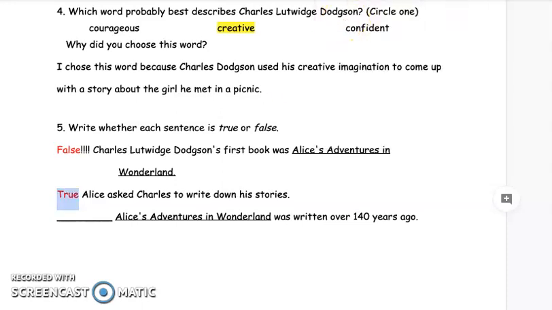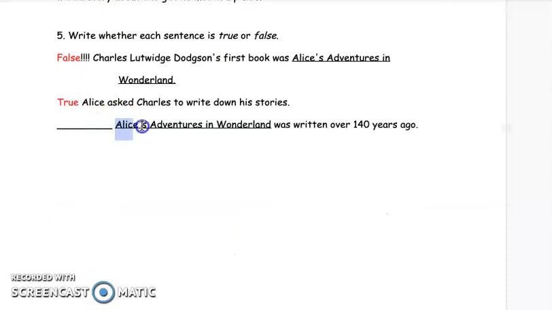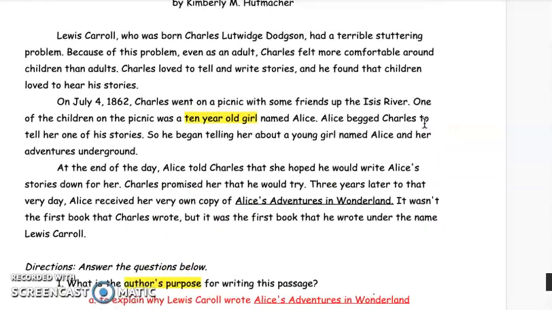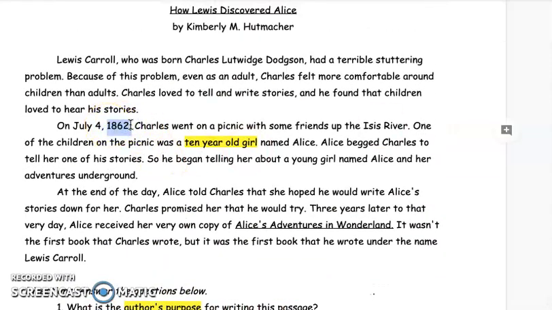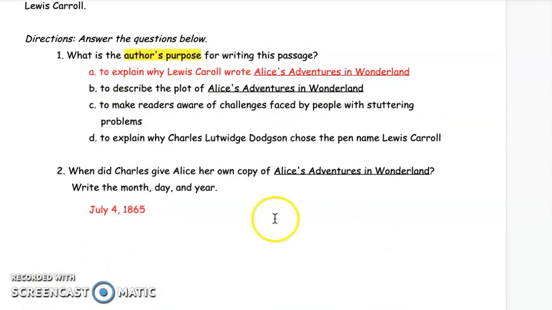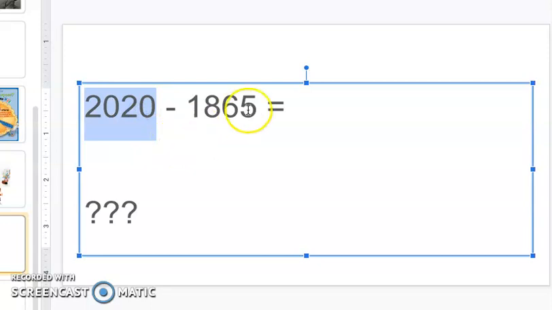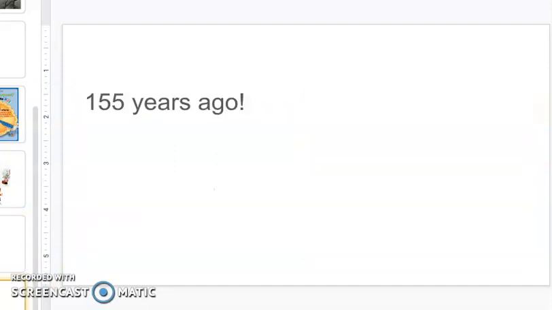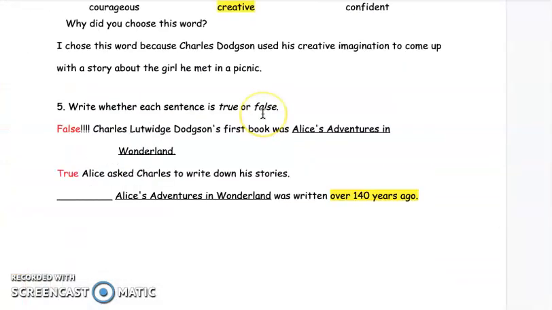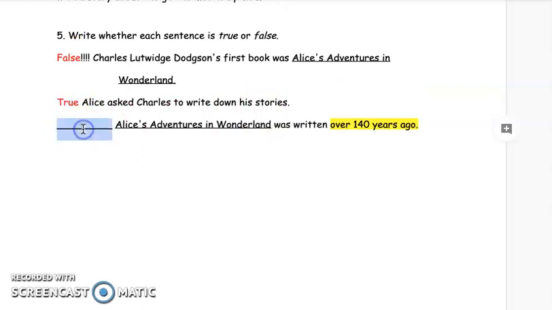And the last question of reading class. True or false? Alice's Adventures in Wonderland was written over 140 years ago. Well, ladies and gentlemen, it's time to do some more math. Let's see how long ago this book was written. Well, he met the girl in 1862, and he wrote it 3 years later. So he wrote it in 1865. So we're going to be doing 2020 minus 1865. This is the year right now. So 2020 minus 1865 is 155 years ago. So yes, true. It was written over 140 years ago.